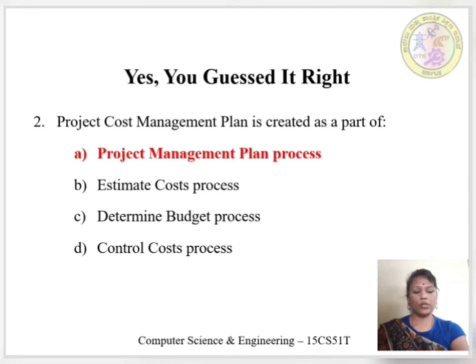This is done to complete the project on time and on estimated budget. Here, estimate cost process, determine budget process, control cost process, everything comes under project management process itself. Hence, the correct option for this question is option A, project management plan process.